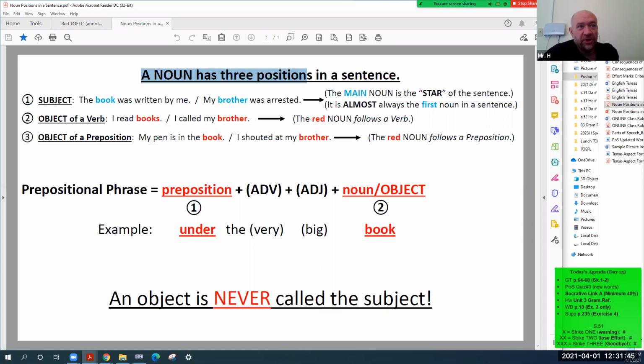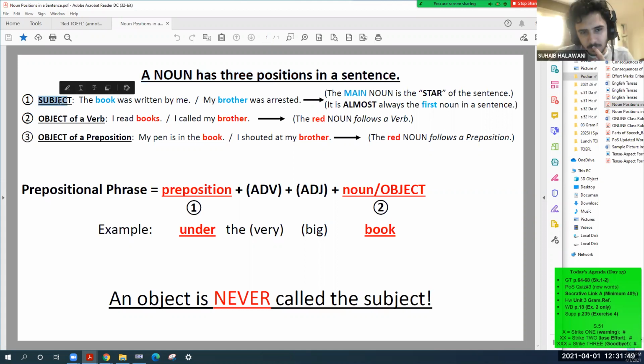The first position is the subject. So it's a noun. Is it a noun or is it a subject or is it both? Both, exactly. Just like a goalkeeper. Do you say, is he a player or is he a goalkeeper?